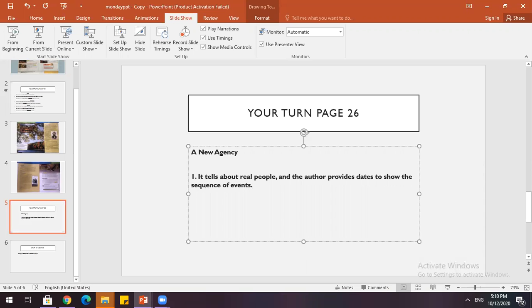All right, number 2. Explain the cause and effect relationship between Earth Day and the creation of the EPA. Earth Day showed that many people want to improve the environment.